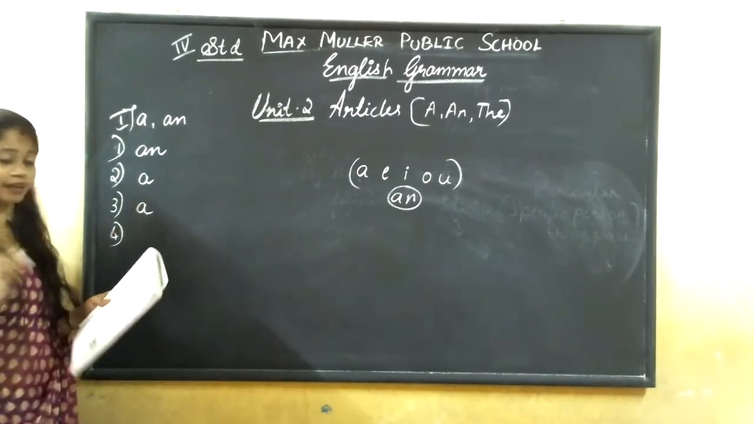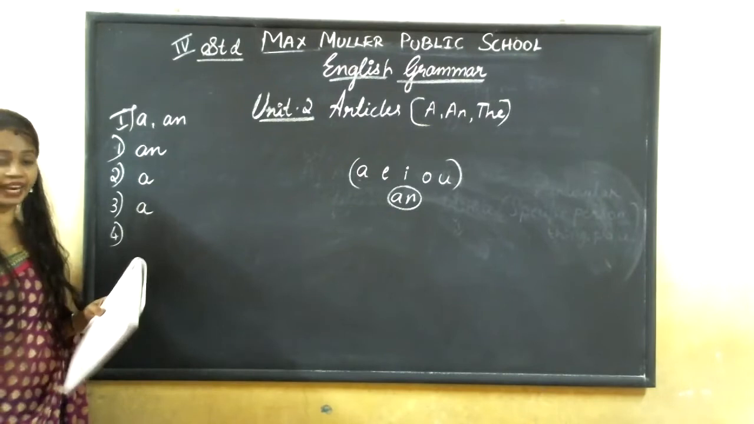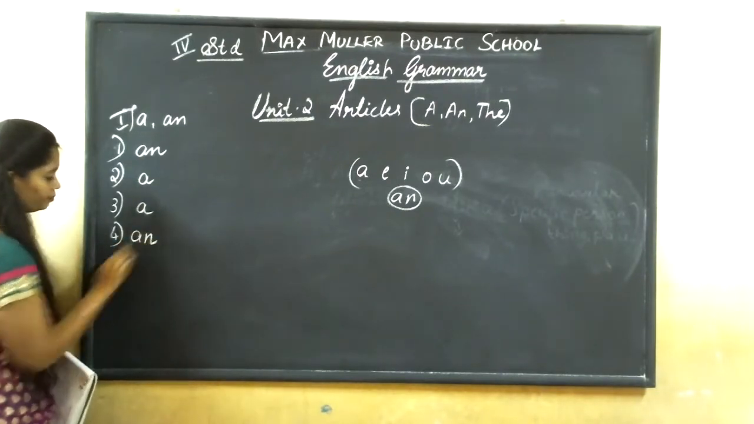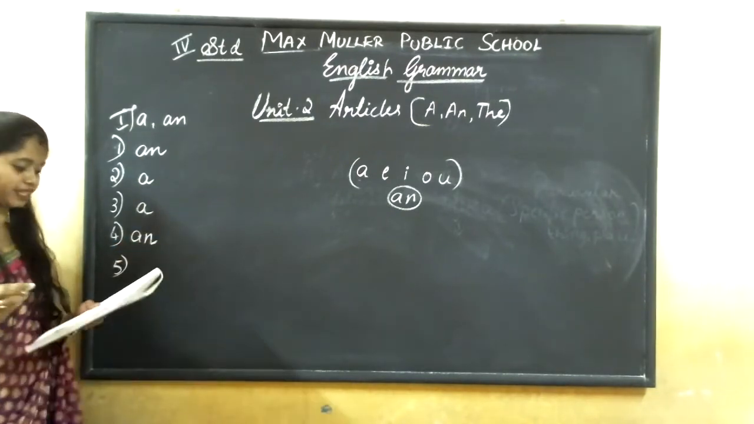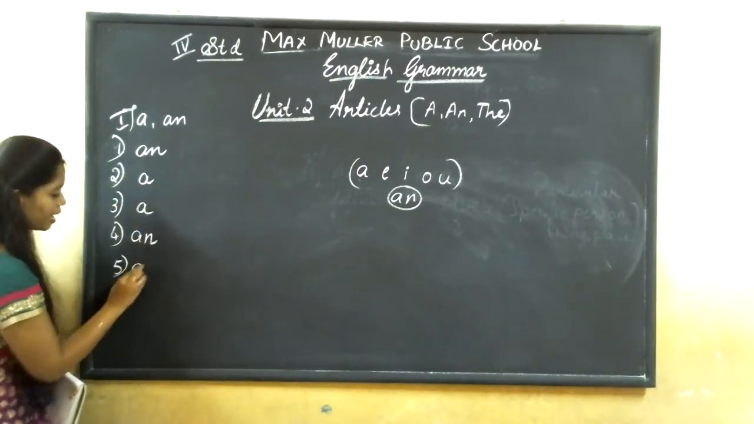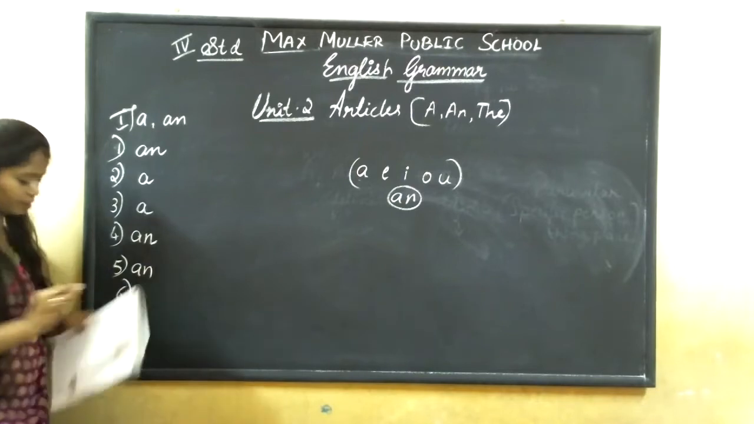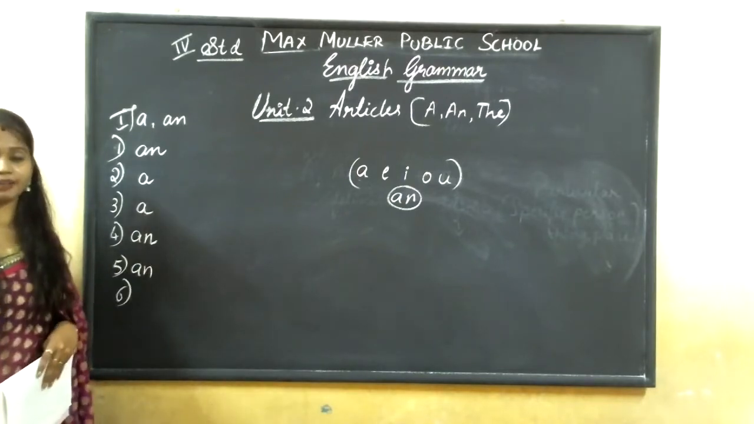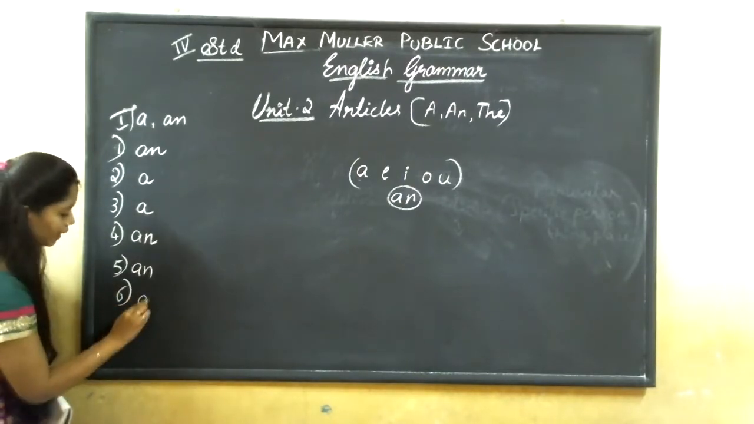Next, armchair. An armchair. Next is insect. An insect. I means we should use an. Next, rock. R is not a vowel sound, so, a rock.